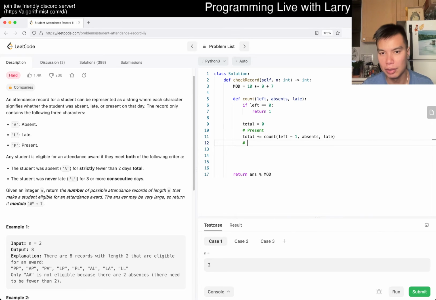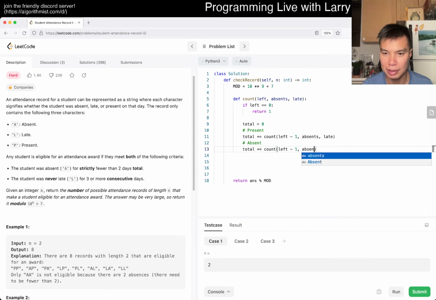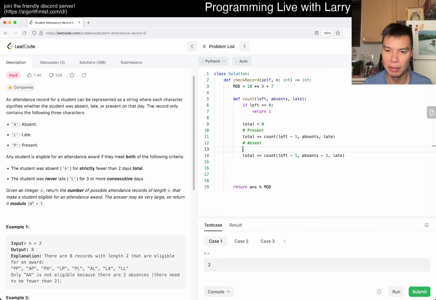The other one is, well, you're absent, right? So now you took 1 day off, so absence is -1, and then lateness, right? Of course, you only do this if absence is greater than 0, because otherwise this goes into negative, and that's no bueno. And then the last is obviously lateness.